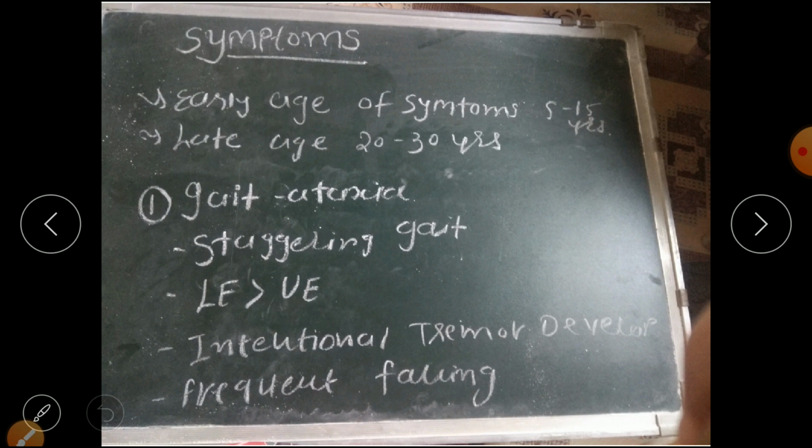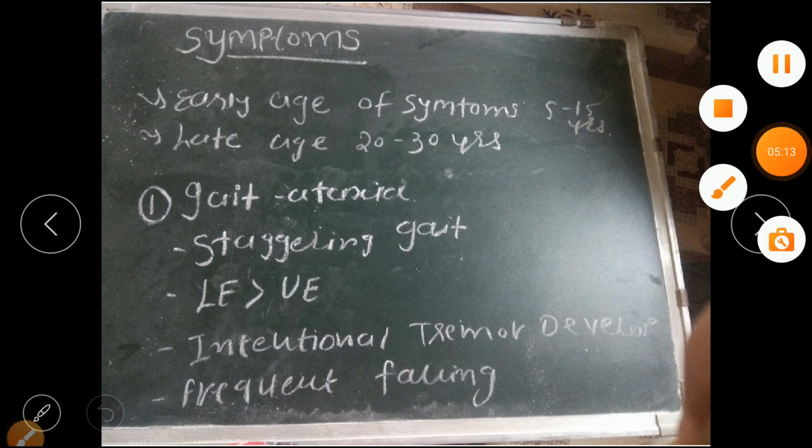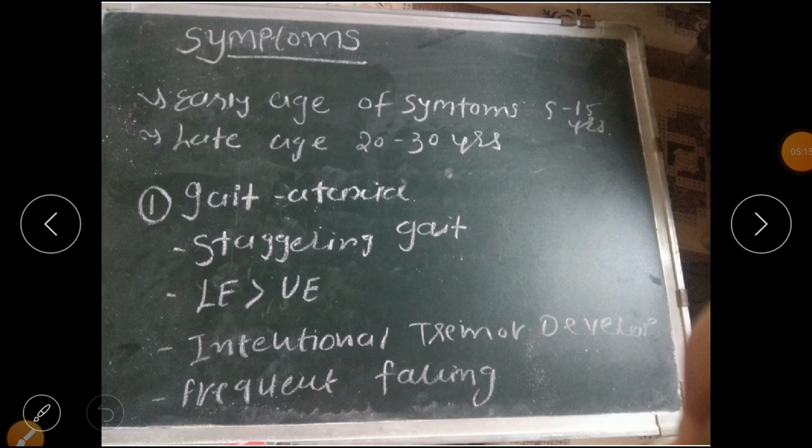Now the symptoms. Early onset of symptoms is at 5 to 15 years of age, and late onset is 20 to 30 years. Mostly it goes up to 30 years, not more than that. The first symptom is gait problem, that is ataxia, a staggering type of gait, with the lower extremity more involved than the upper extremity. Intentional tremor is developed. Intentional tremor means the tremor is present during movement, not in the resting position. Then frequent falling episodes increase in that type of patient. So this is about the first symptoms.